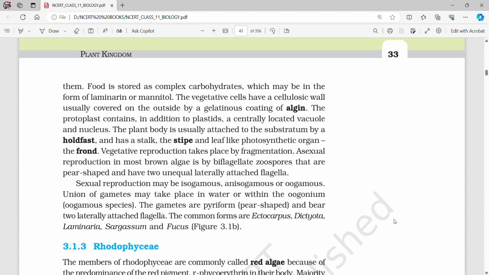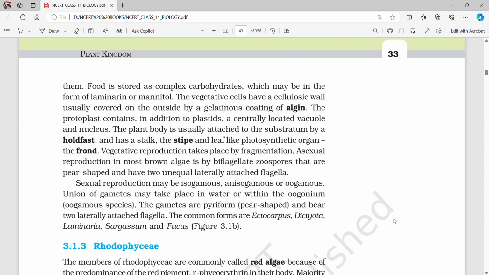The vegetative cells have a cellulosic wall usually covered on the outside by a gelatinous coating of algin. The protoplast contains, in addition to plastids, a centrally located vacuole and nucleus. The plant body is usually attached to the substratum by a holdfast, and has a stalk, the stipe, and the leaf-like photosynthetic organ, the frond. Vegetative reproduction takes place by fragmentation.